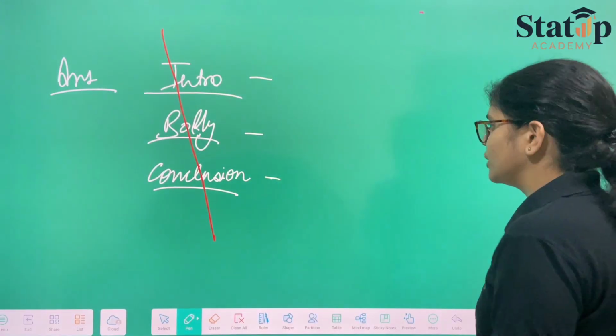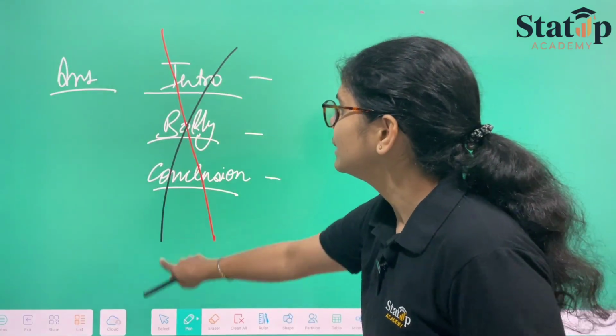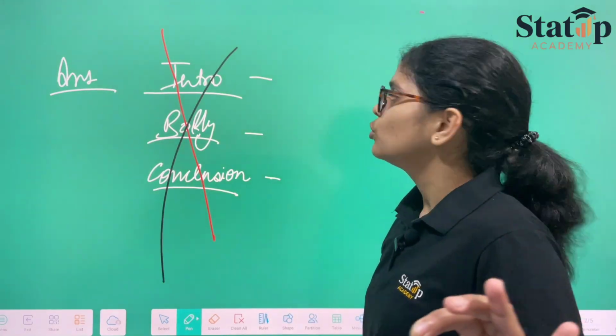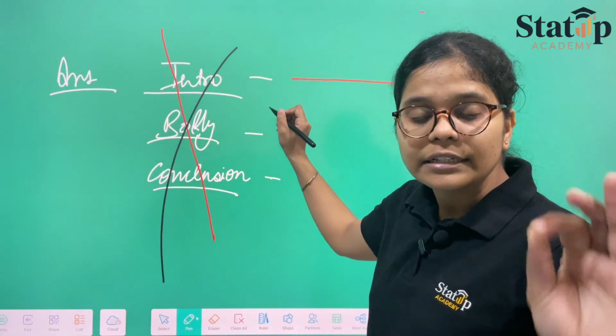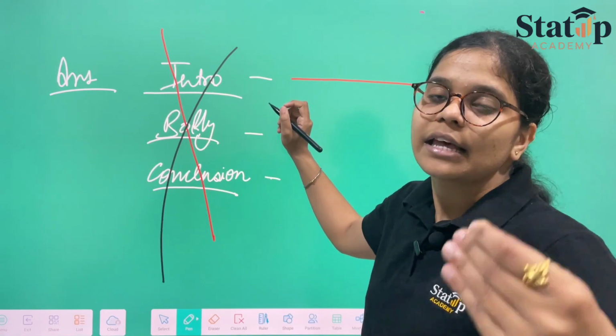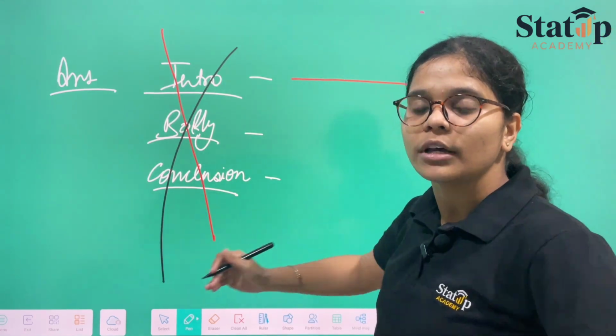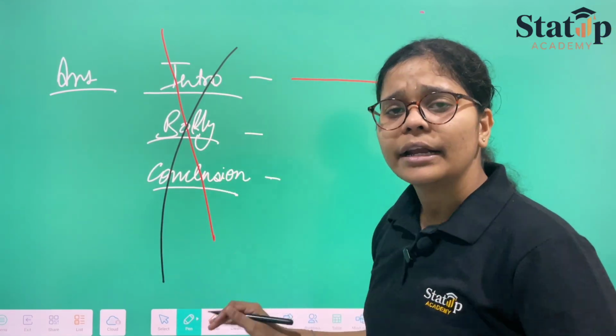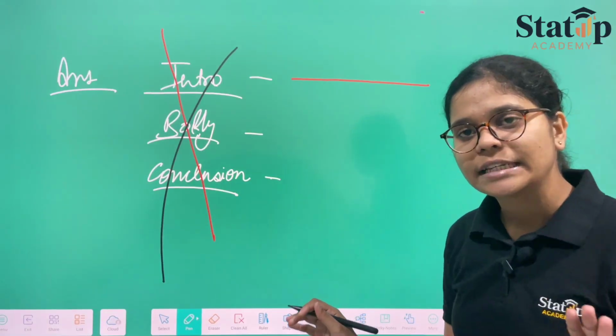Now coming on to the questions, again I am saying no need to write these things. You just need to line the content. The content should be loud enough that they are saying I am the introductory part, I am the main body, and I am the concluding part. I hope it is clear now.